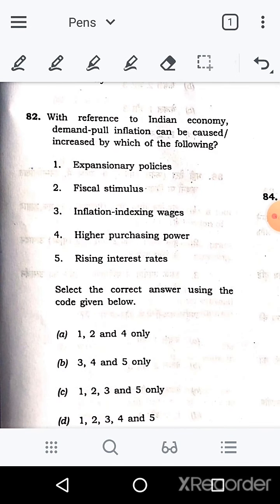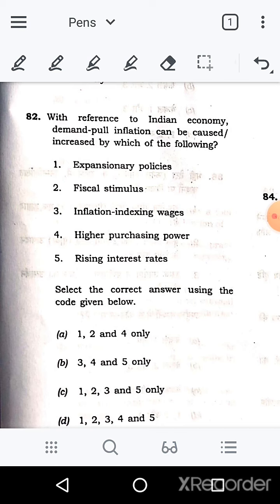The next question is the 82nd, with reference to the Indian economy, demand pull inflation, which is pulled by demand. If demand is high but supply is less, demand pull inflation can be caused or increased by which of the following? So what are the reasons for demand pull inflation? Expansionary policies, fiscal stimulus, inflation indexing wages, higher purchasing power, rising interest rate.